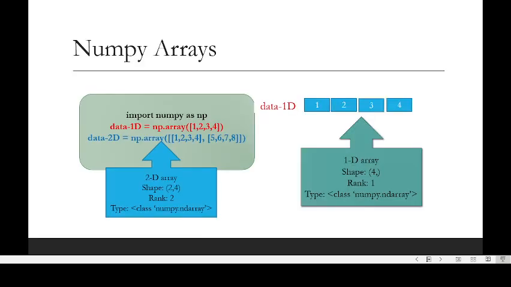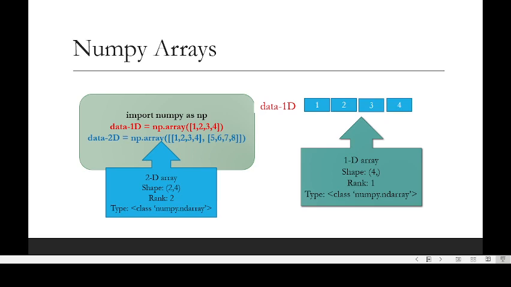So, how do we create arrays in NumPy? The first thing is to import the NumPy library, and then the array function can be used to create a NumPy array from a Python list or Python tuple. So here is array data1D, which is a one-dimensional array with 4 elements, and the other is a two-dimensional array with 2 rows and 4 columns.